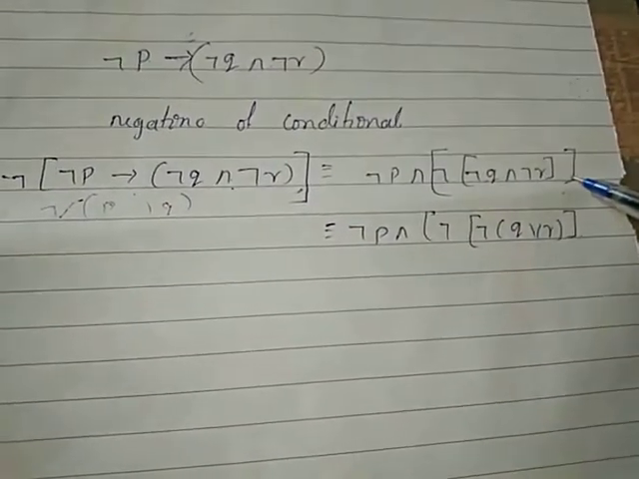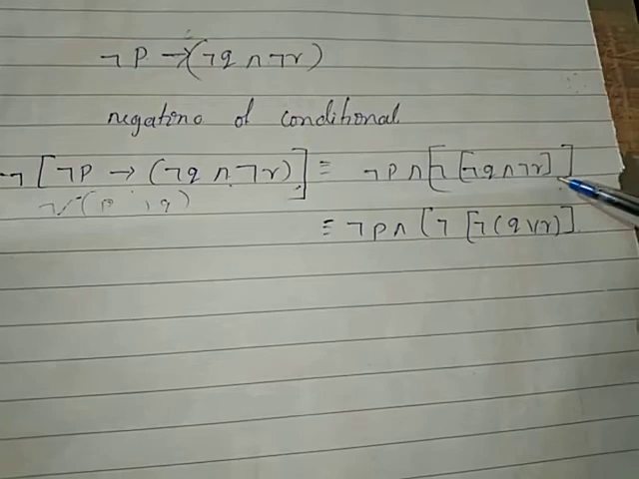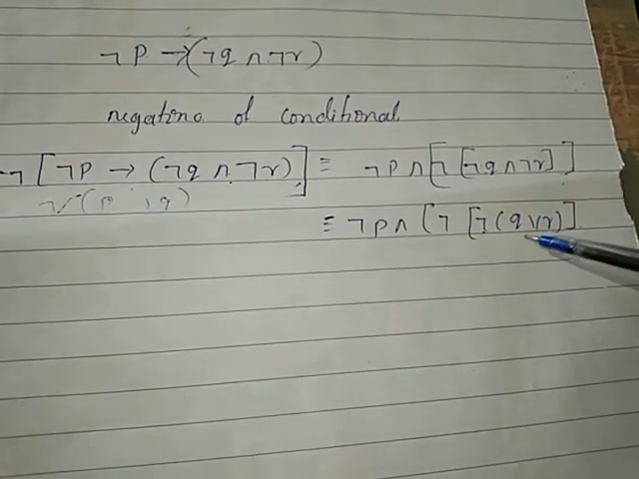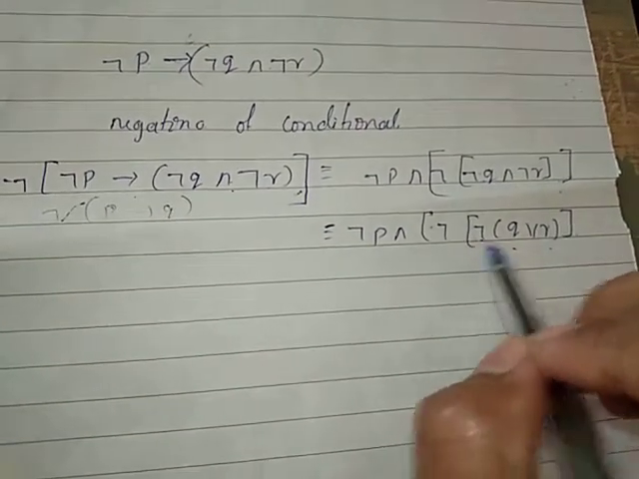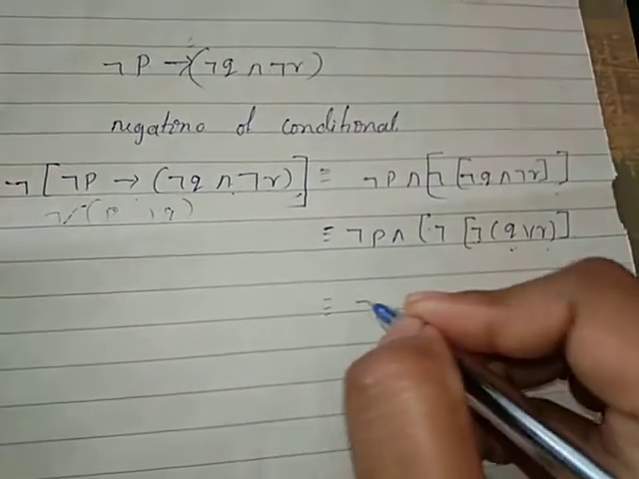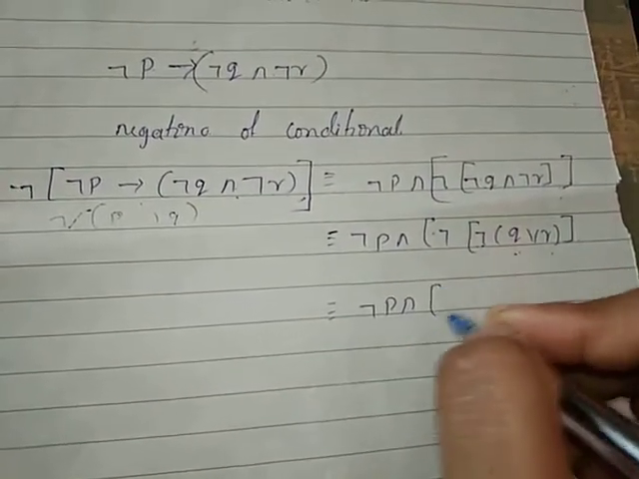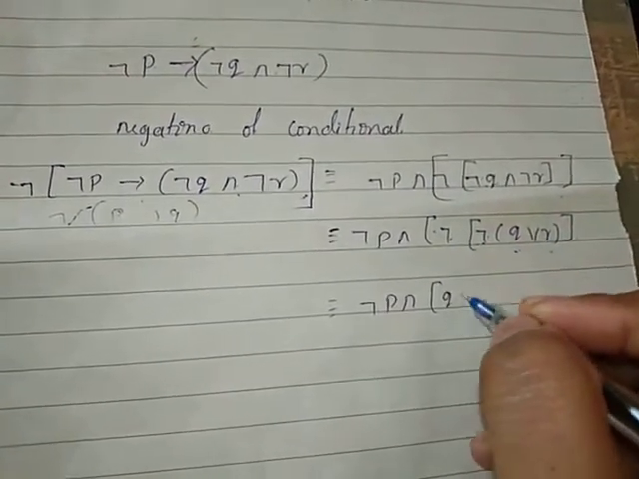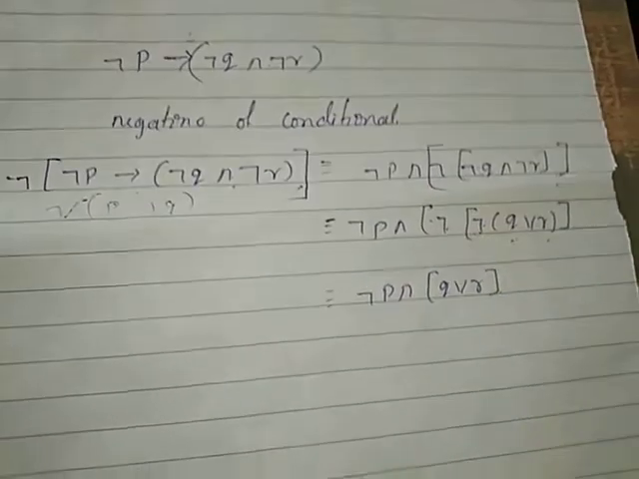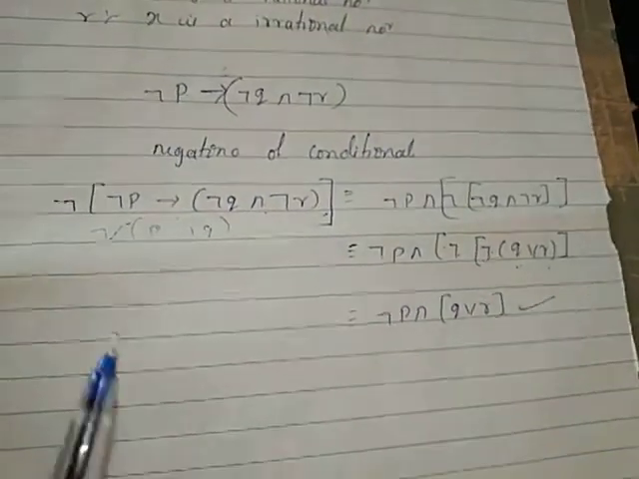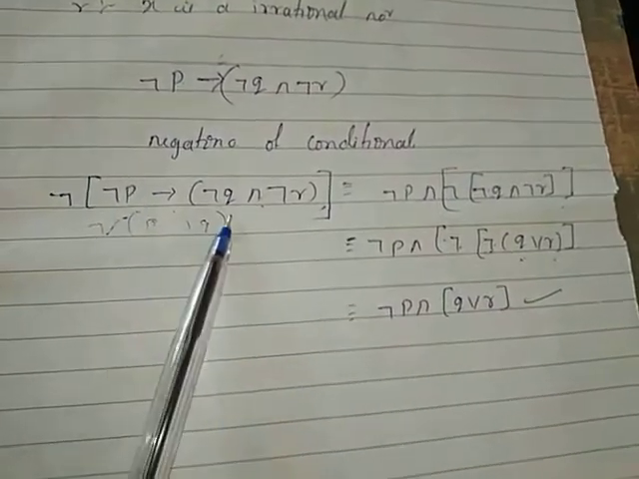Apply the rule here. Negation of Q and negation of R is equivalent to negation of Q or R. Double negation of Q or R is negation of P. Double negation is again equal to Q or R. That is the required negation of the given conditional.